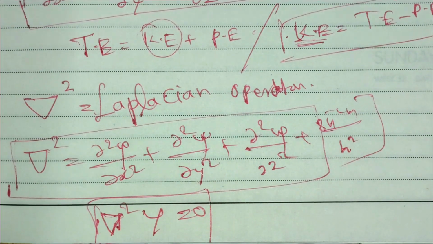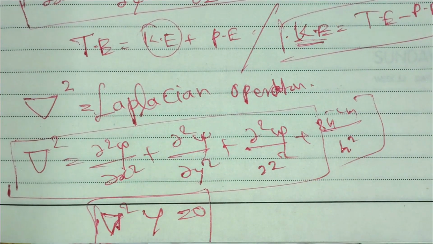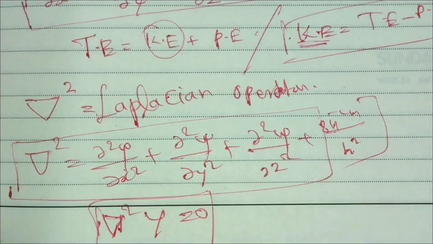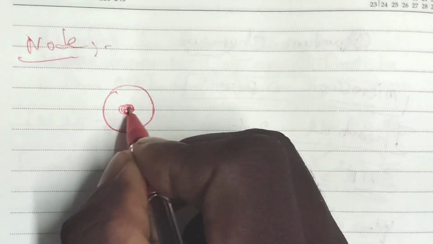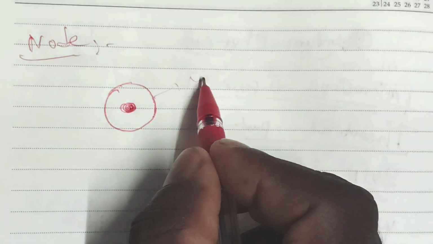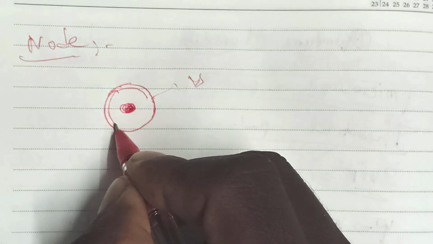Here psi is the wave function or wave amplitude, and psi squared is the probability density. The probability means the chance of finding an electron in an atom, which is maximum in some regions. Next, there is a node. See, this is an atom, and it consists of the nucleus in the central part. The first orbit is the 1s orbit, where the electron cloud is maximum on this side.